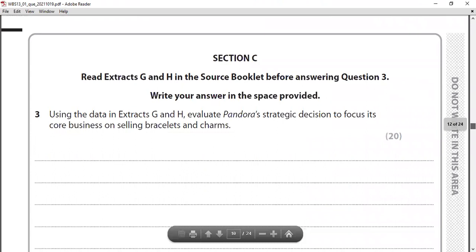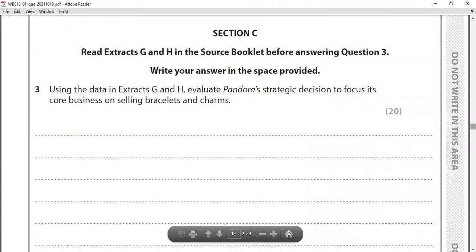Okay, here we go. Section C. Using the data in the extract G and H, evaluate the Pandora strategic decision to focus its core business on selling bracelets and charms. Right. This question you can see: focus strategy, decision to focus its core business, so, right, bracelets and charms.